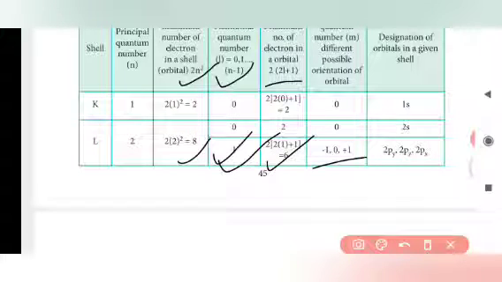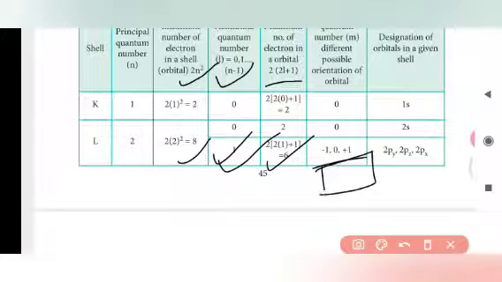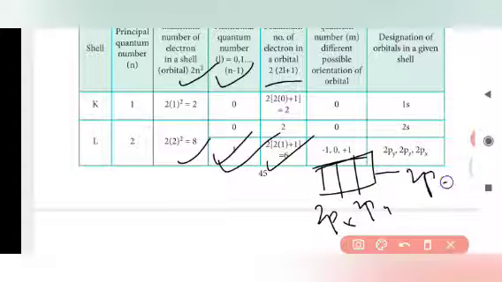For the designation of orbitals in a given shell, say 2p, there are three orbitals, because the value of m gives three values, so you have to put 2px, 2py and 2pz, like this.